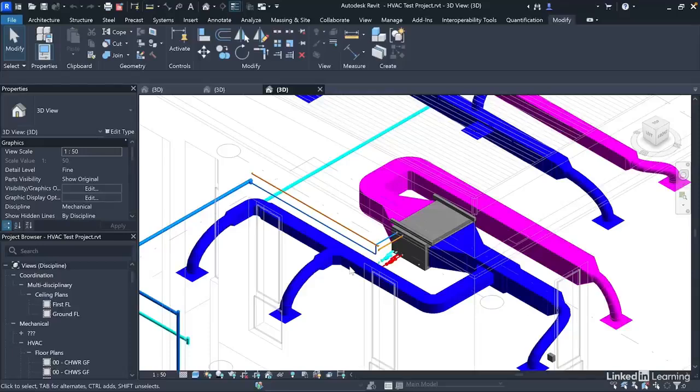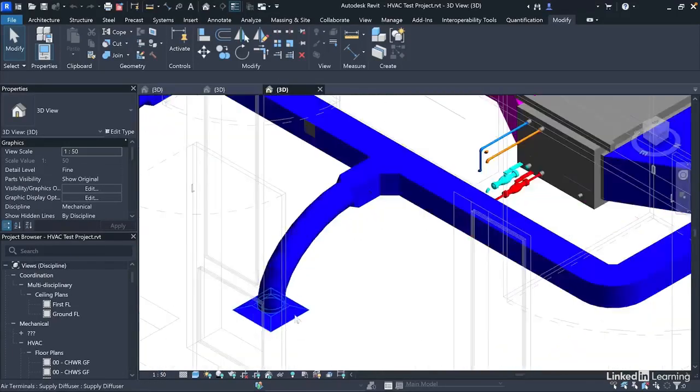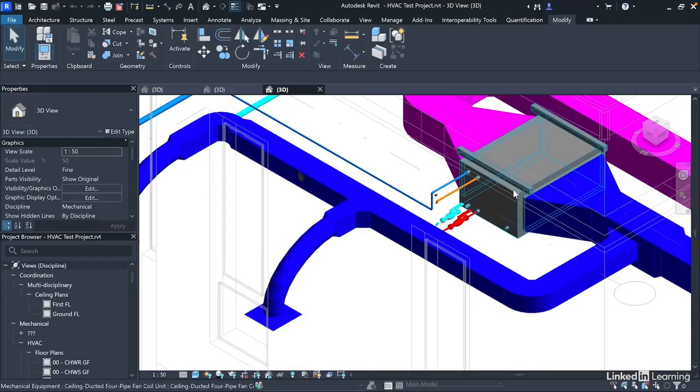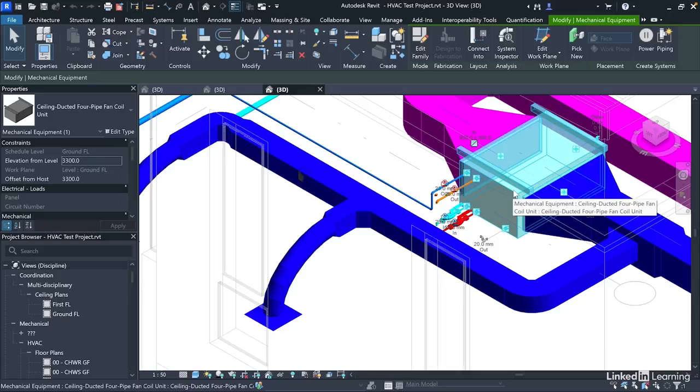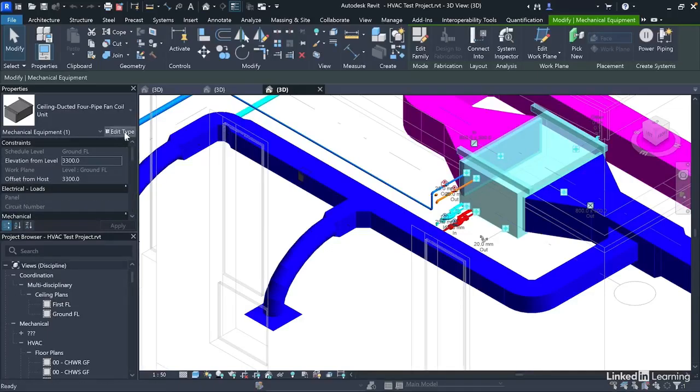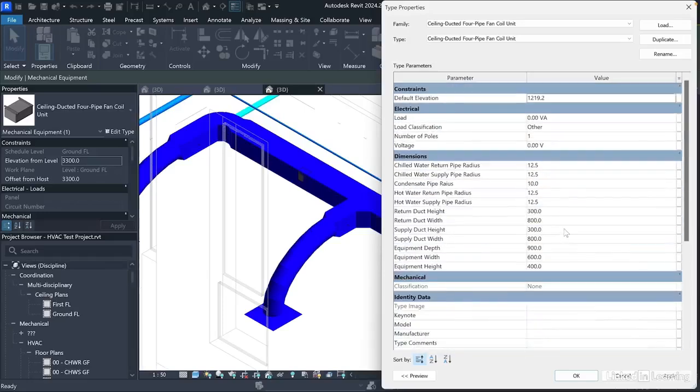In this chapter, we've been creating two mechanical Revit families, a terminal component and a piece of equipment. So far, our focus has been on physical geometry. Why that is crucial, the non-graphical engineering information that defines the mechanical systems in the families is more important. And that's our focus in this video.